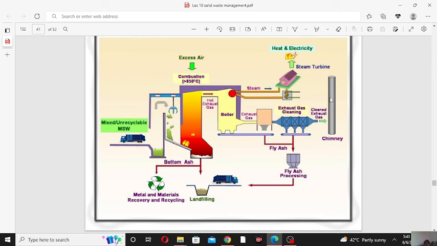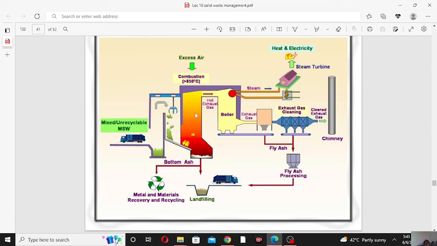Here you can also decrease the temperature of the flue gas by an absorption process or other process. The temperature of the flue gases is very high, so it is a cause of environmental pollution and global warming. So you should decrease the temperature to 50 or 40 degrees centigrade.